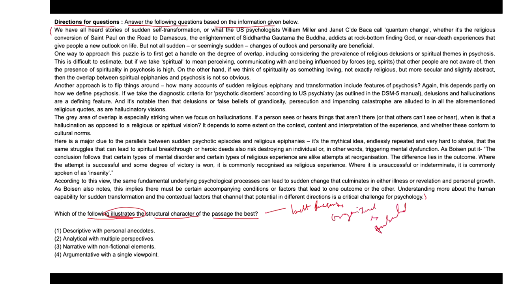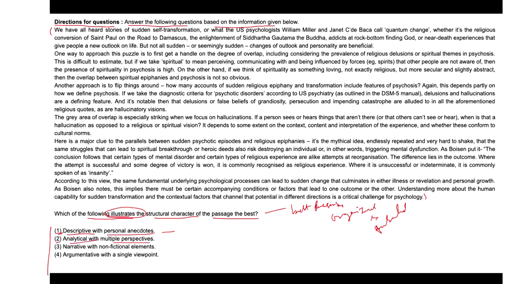If you look at the first choice, it is stated as descriptive with personal anecdotes. So this option suggests that the passage is mainly descriptive and includes personal stories or experiences. Okay, the second one: analytical with multiple perspectives.